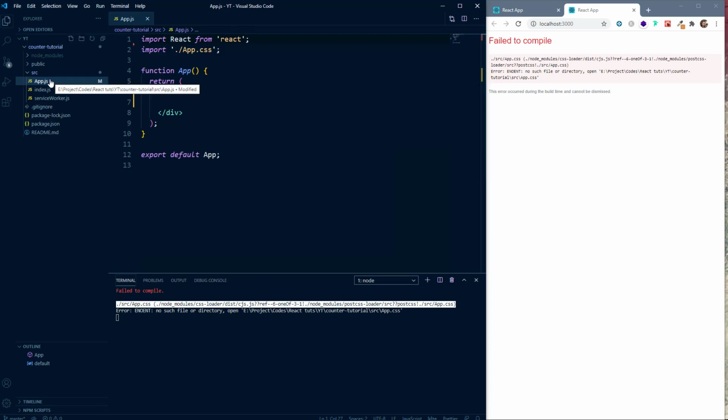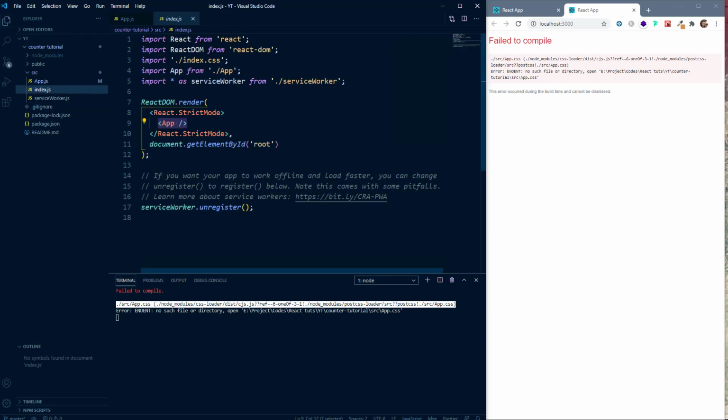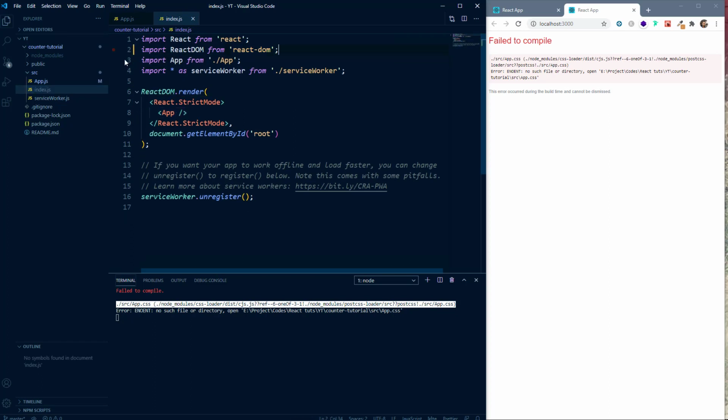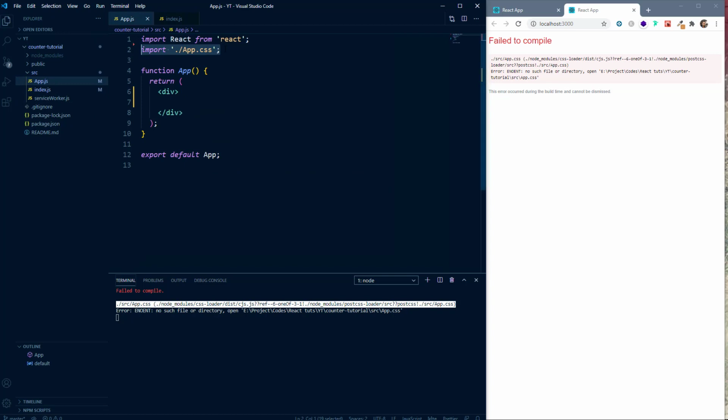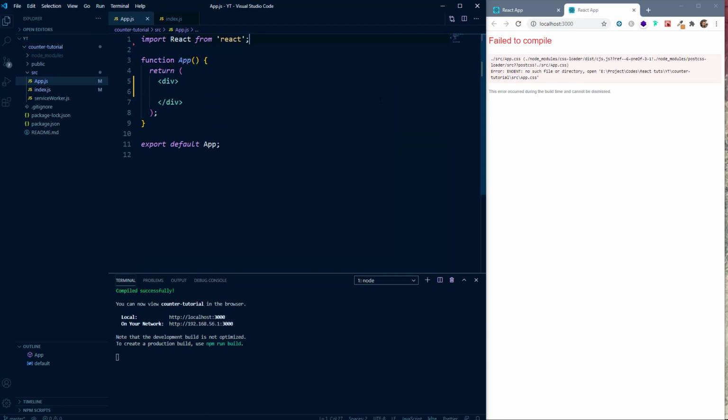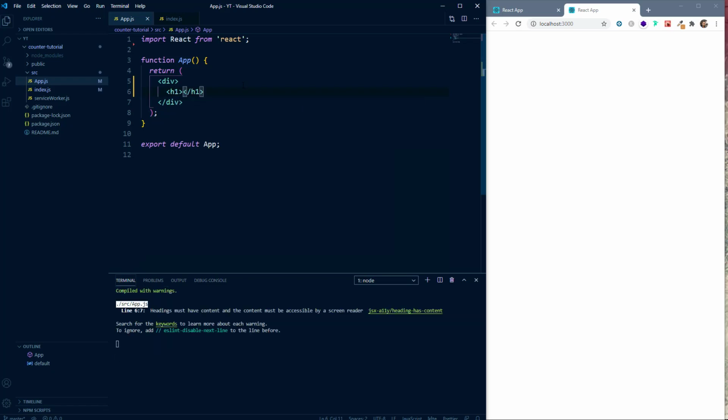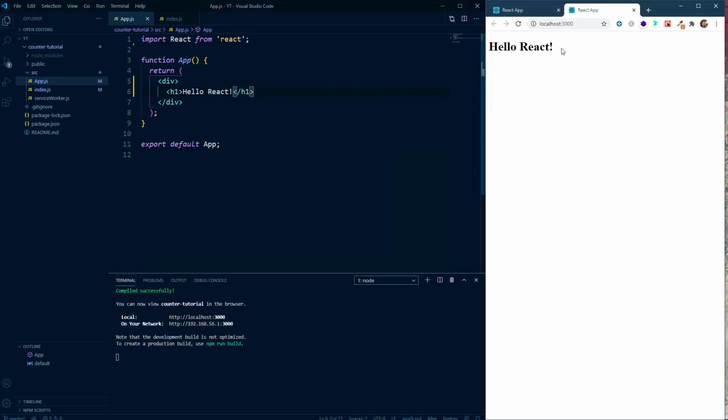So we have this app.js file and this index.js file, and you can see we can remove this import statement because we do not have index.css. Now inside this app.js we do not have this as well, so we'll remove this. And now you can see a blank screen. So now let's go to our return statement, and here let's write an h1 element. I'll say h1 and I'll say hello React. And you can see hello React here.